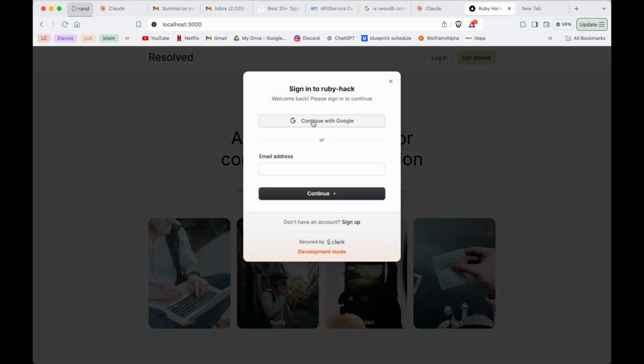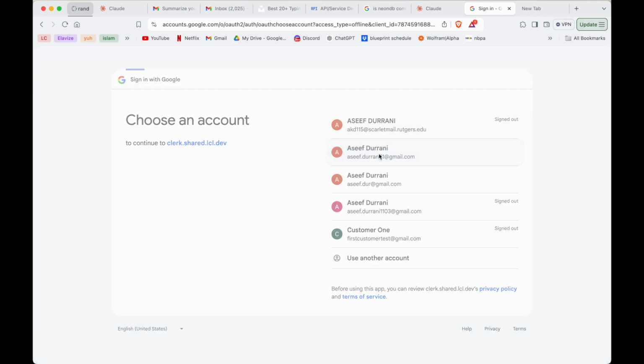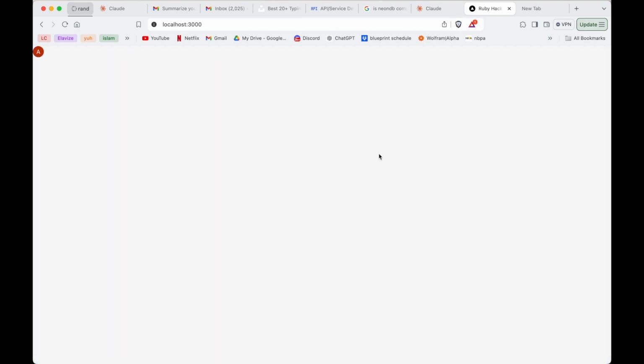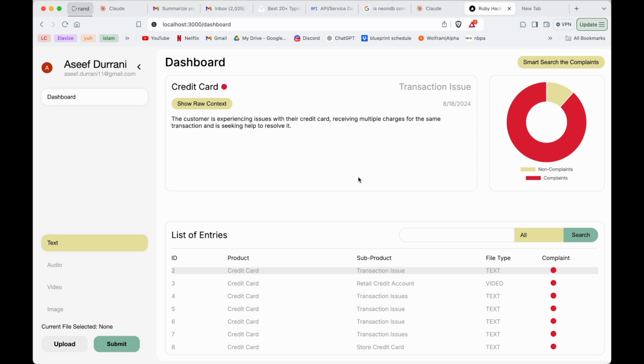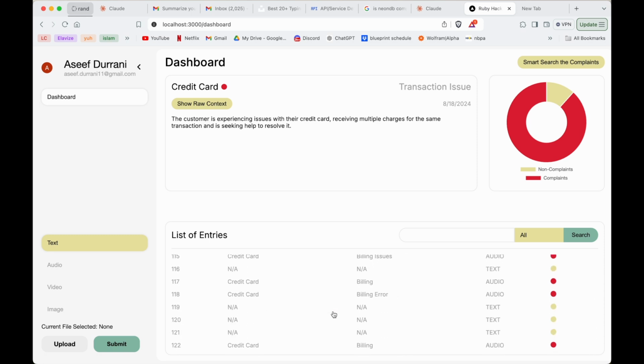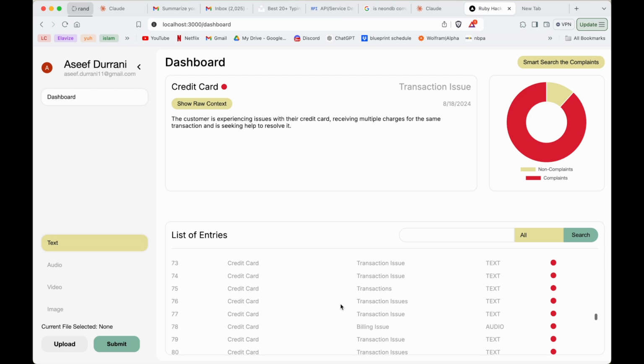Let's go ahead and click login. We used Clerk for authentication. And here we are routed. Now, I have access as a quote-unquote whitelisted admin. I have access to every single thing here, as we can see. So I have access to every single database thing.